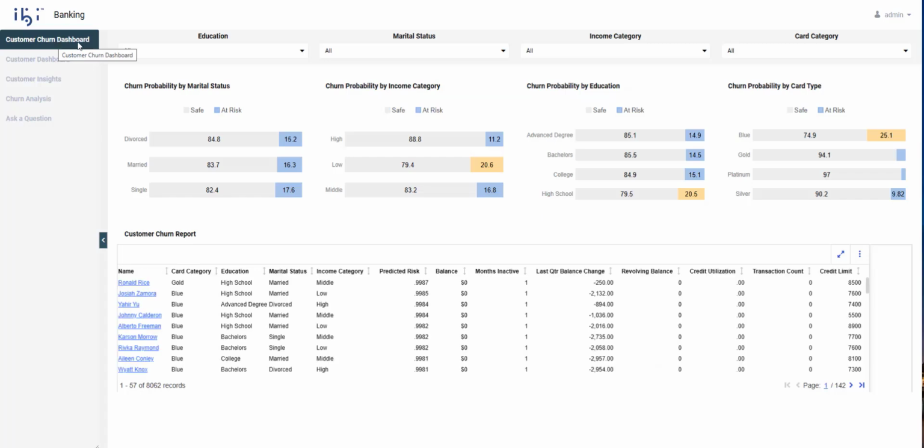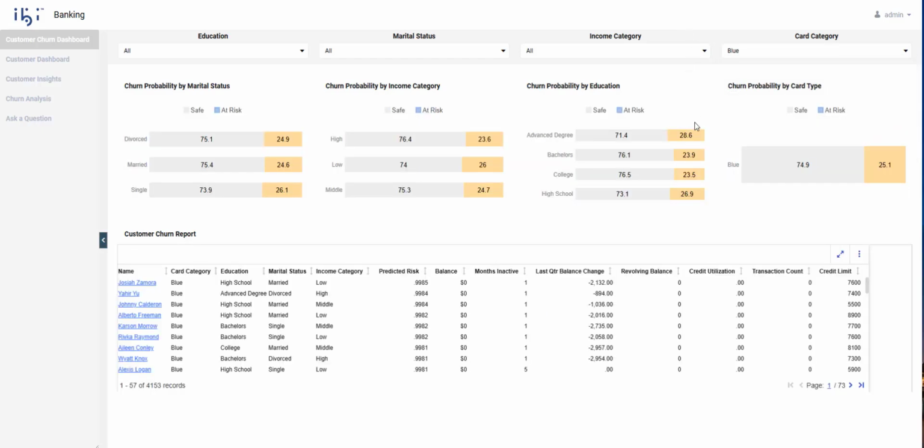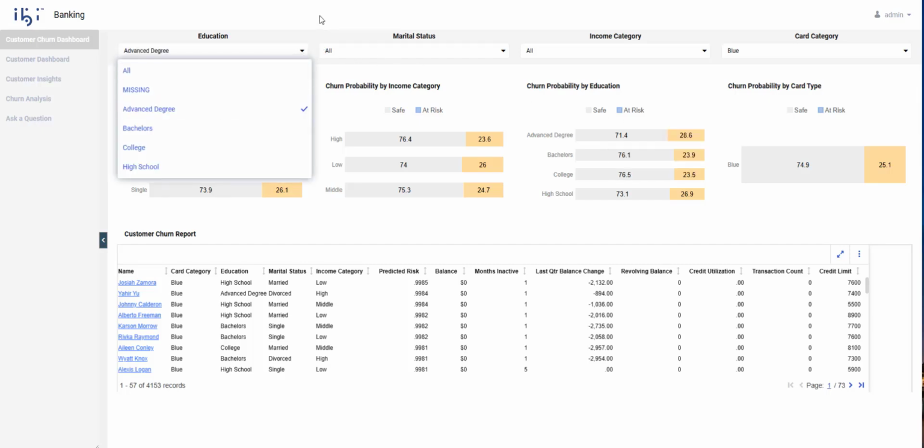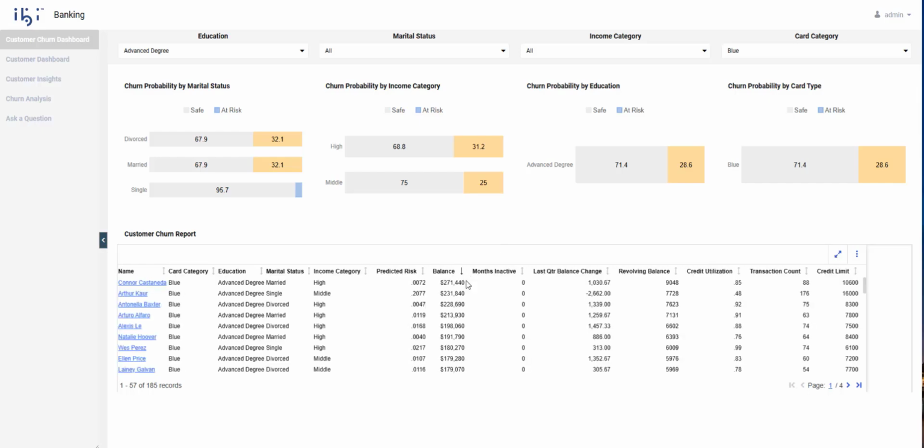How is this going to benefit an existing WebFOCUS customer that might be running a dashboarding or reporting application like we see right here? This is showing bank customers at risk of churn. We might see cohorts or segments of the population, they're at risk, in this case a specific type of card or a specific type of education. We may use the dashboard to drill down or to filter to find customers with a high balance and a high probability of risk. These are going to be interesting findings to us that may trigger additional questions.